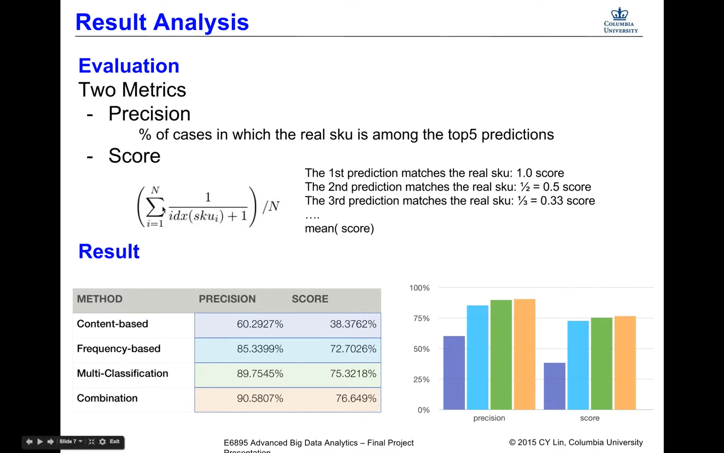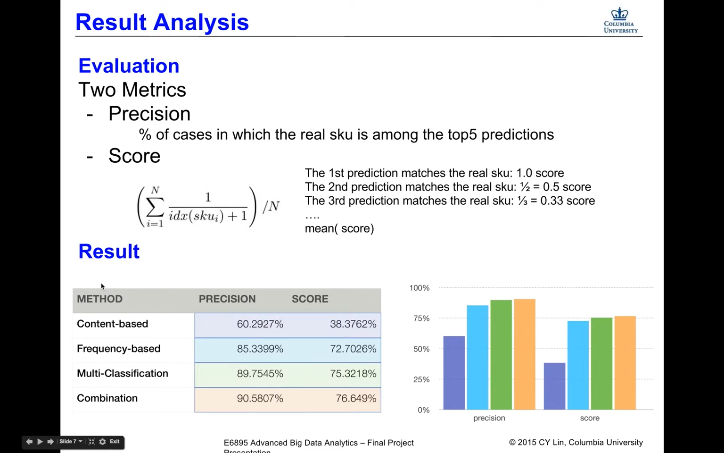The formula seems to be complicated, but it's actually very simple. If the real product matches the first place prediction, we gain 1 score. If the real product matches the second place prediction, we have 1/2, that's 0.5 score. If the third prediction matches the real product, we have 1/3, that's 0.33 score. And the final score is the average of the scores.